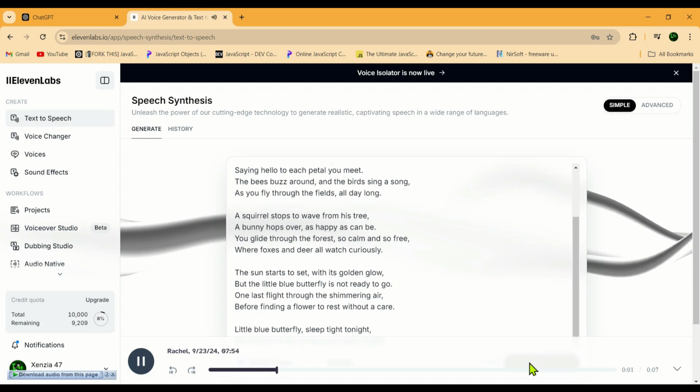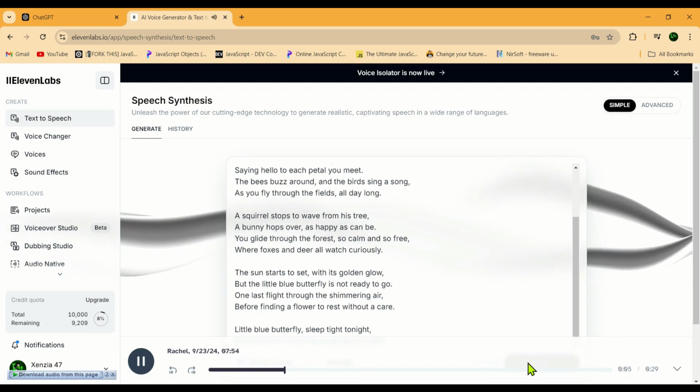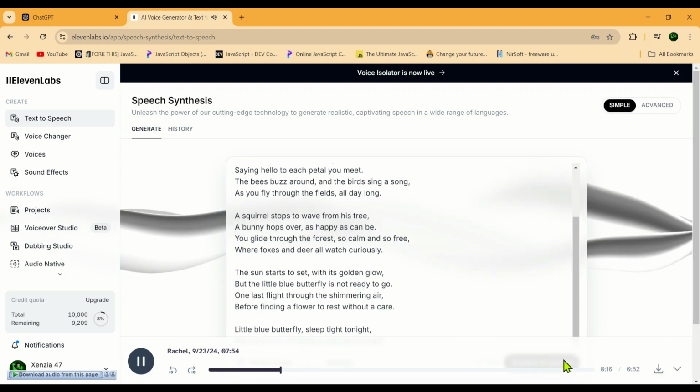Little blue butterfly, up in the sky, flapping your wings as you flutter by, over the meadows and past the tall trees, dancing and twirling along with the breeze.